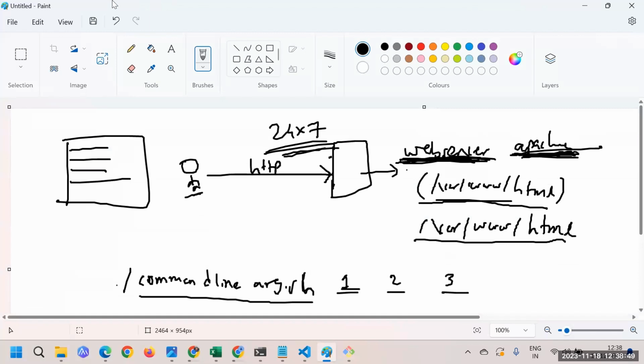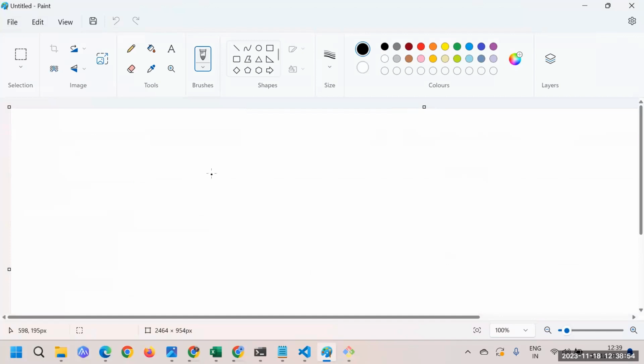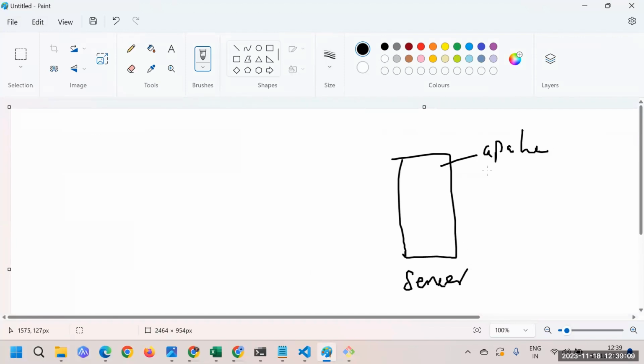Now imagine you are a person, a user, and we have already done the setup of the website on this server. Here we are done with the Apache installation. And as a user, you're trying to access the website. So let's go and see how we can access the website.